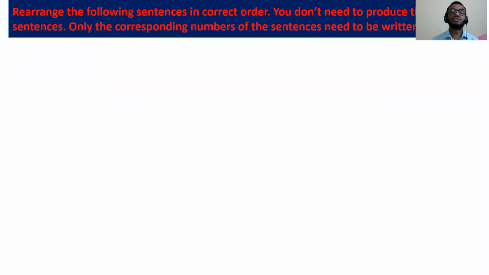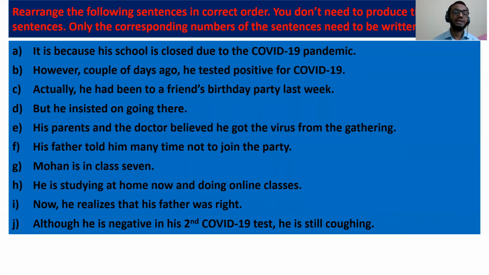Rearrange the following sentences in correct order. You don't need to produce the sentences, only the corresponding numbers of the sentences need to be written. Okay, 10 sentences are given in jumbled order. So you have to arrange them, but you needn't write the sentences, only the consecutive, corresponding numbers, as your answer. Okay, I'm going to read it out, and you should make the answer.